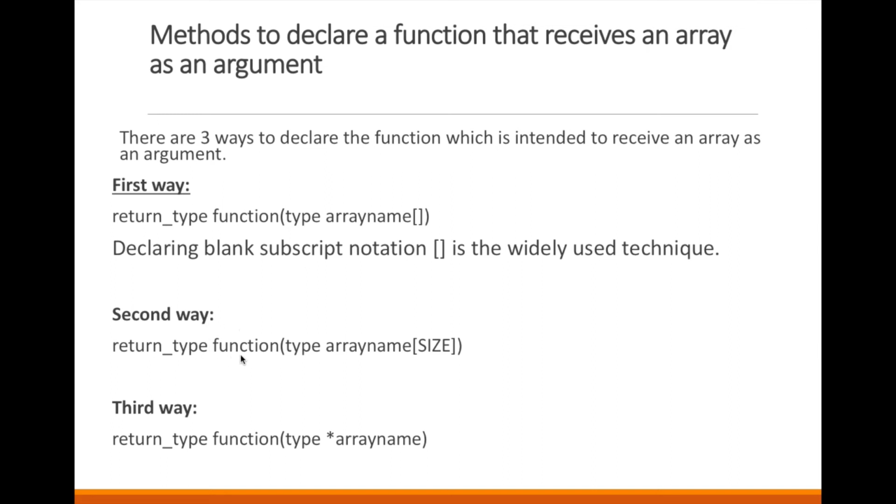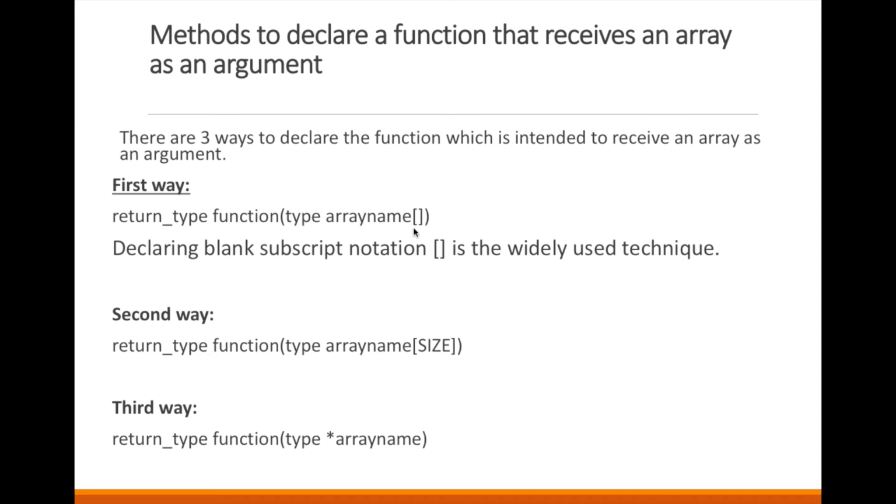Second way is to write the array name with size, and third is data type star array name, that is a pointer to array that will store the base address of the array. So there are three ways to declare a function.